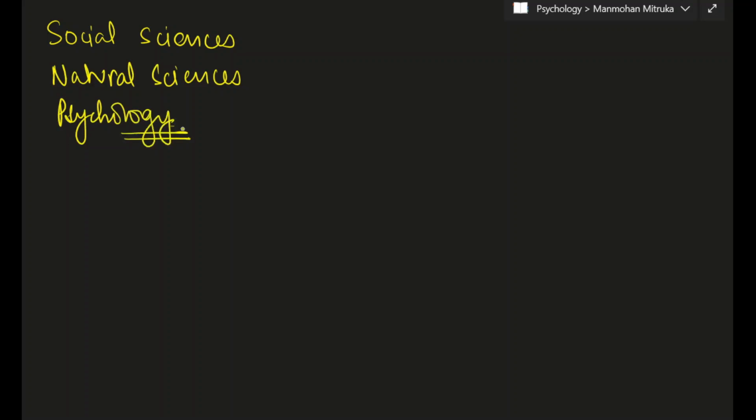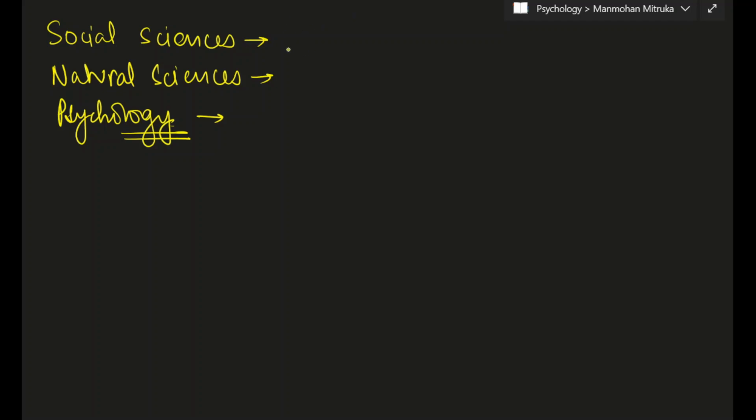Okay, this will help us answer a number of questions in UPSC which have appeared in the past years about why psychology is considered sometimes a part of social sciences, why is it considered a natural science, why is it a scientific discipline. A number of previous year questions like this have appeared, which are there in the description of this video. You're going to get the content to answer those questions in this particular video.